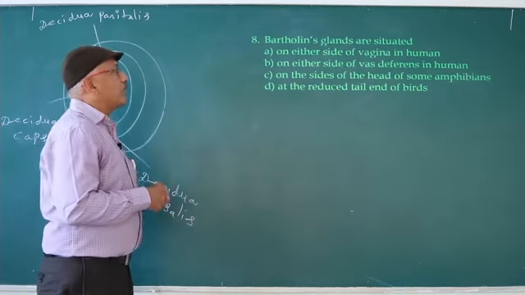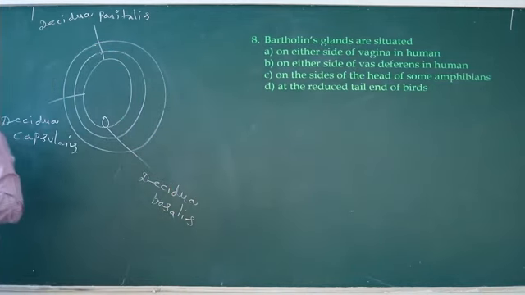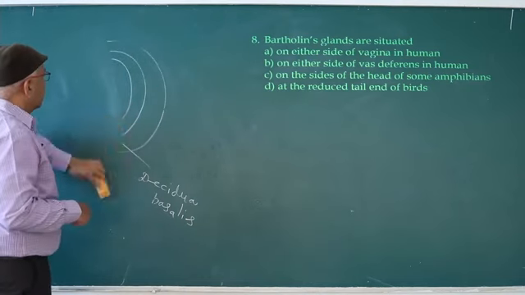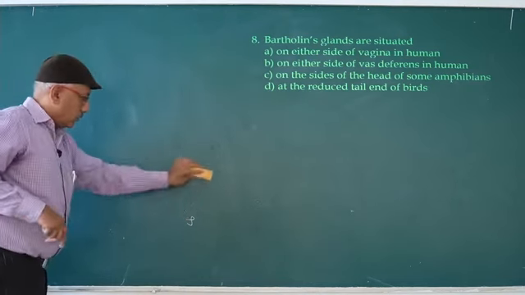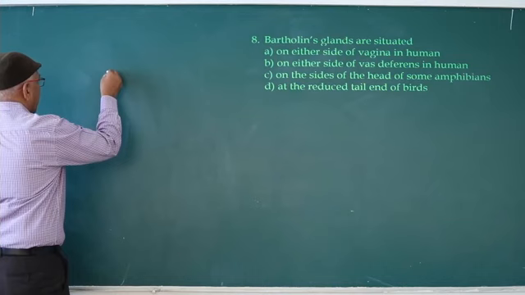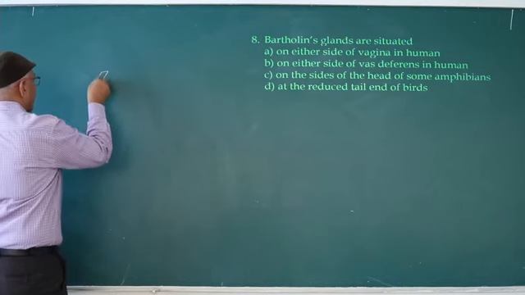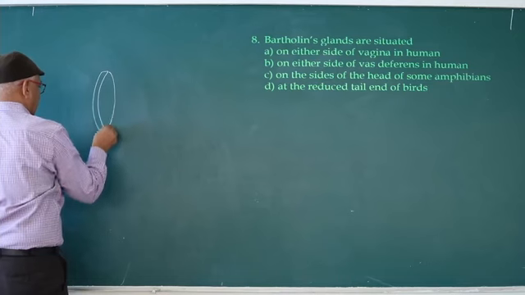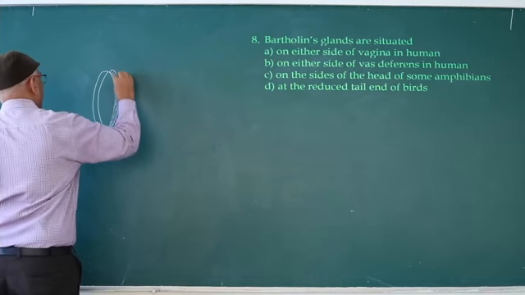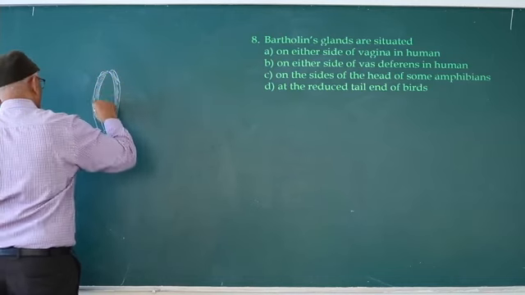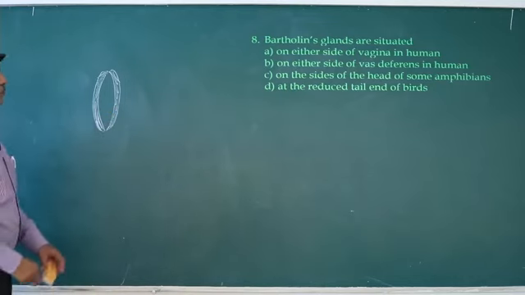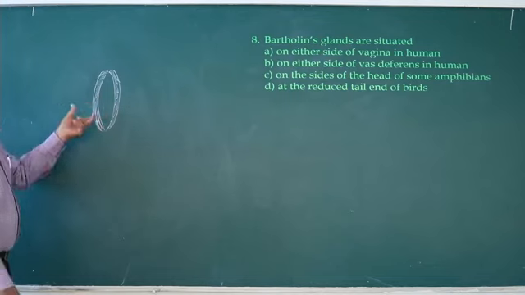Bartholin glands are situated. With the help of a diagram, you can easily remember. This is the labia minora.